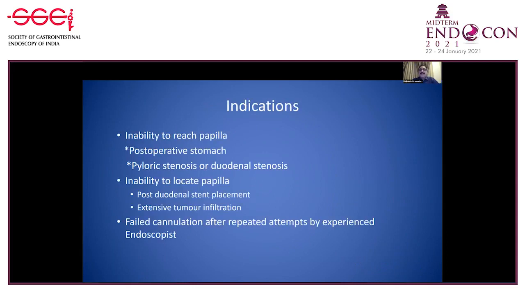We have basically 3 constraints. First, when we are not able to reach the papilla, for example, in an altered anatomy of the stomach, or pyloric or duodenal stenosis, either benign or malignant. Second, when we cannot locate the papilla, due to tumor infiltration or placement of a duodenal stent. Third, when both these indications are not present but we are not able to cannulate the papilla due to a variety of anatomical constraints, like an intradiverticular papilla or one located in such a way that we are not able to get into it, even by an experienced endoscopist. Then endoscopic ultrasound can be taken as a method to access the biliary tree.